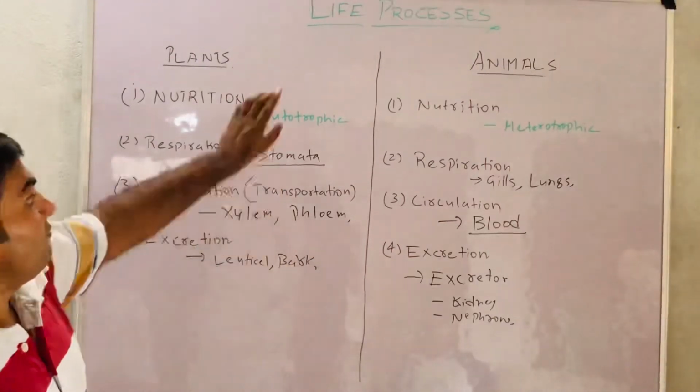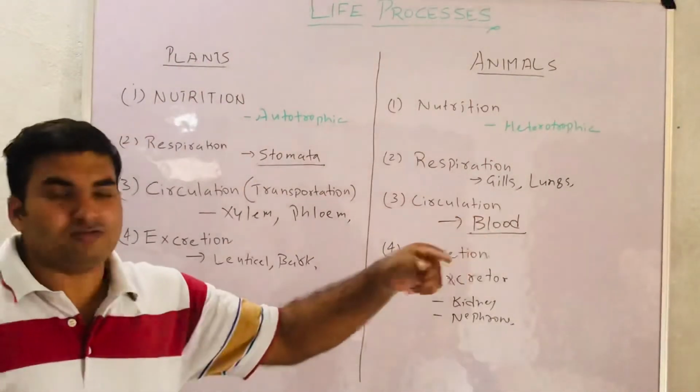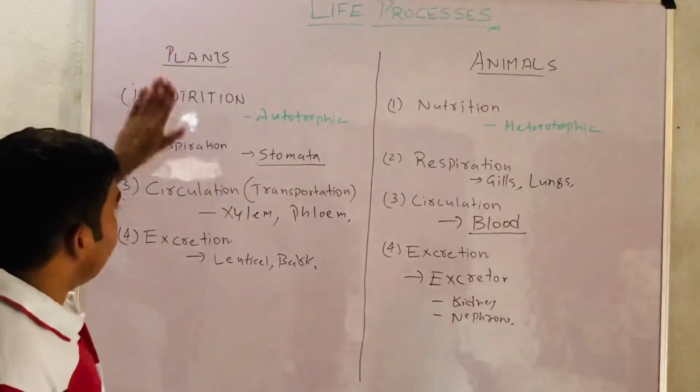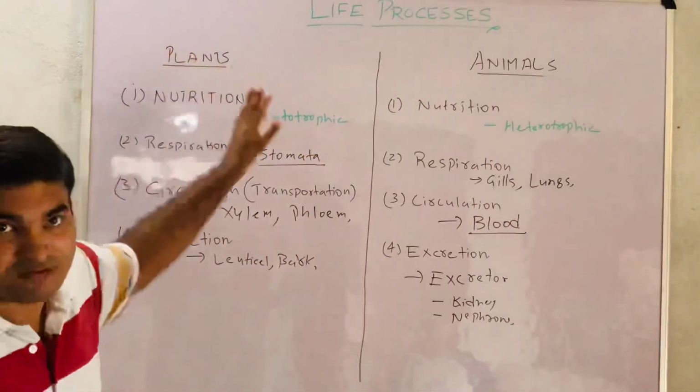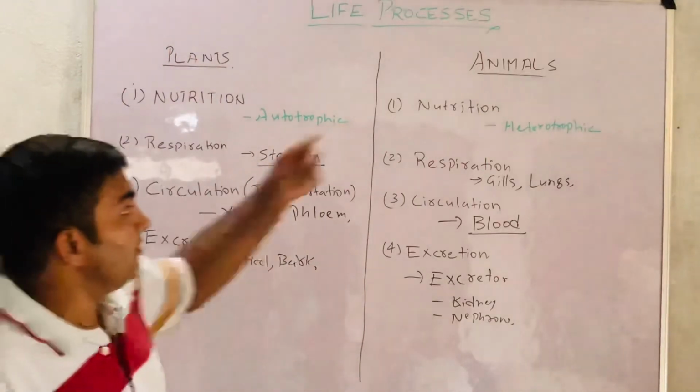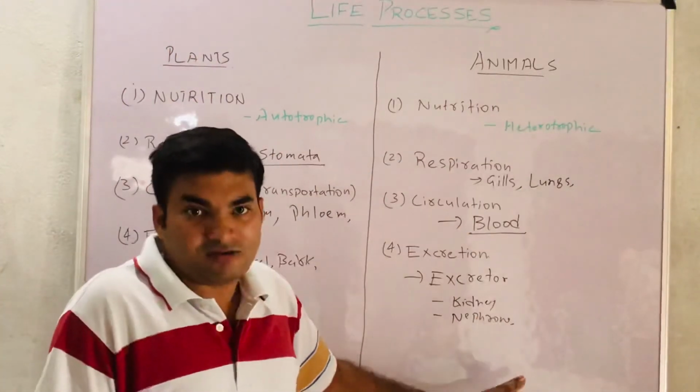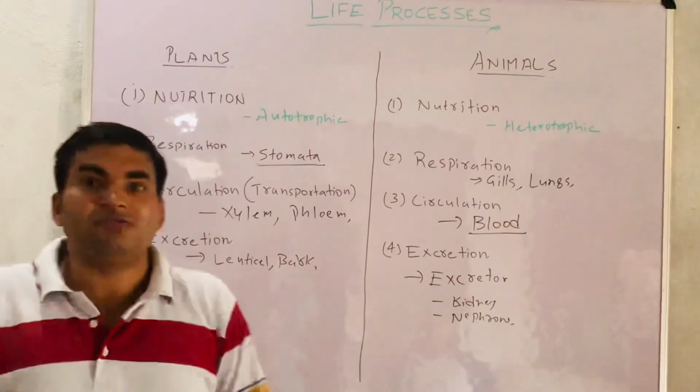With this we will cover the life processes, and we have 4 topics in it. First we will cover the plant section, and next we will deal with the animal section. With this I am ending this topic.